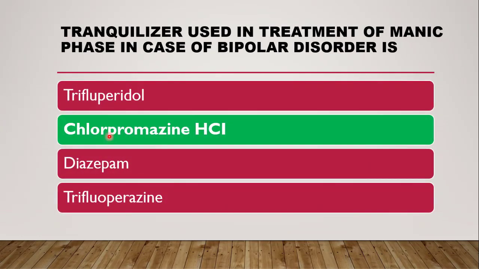Other options are trifluperidol, diazepam, trifluperazine, but chlorpromazine hydrochloride. In the link which I have shared in the description box for chlorpromazine, in the uses you will find a very nice diagram which explains the uses of chlorpromazine hydrochloride.